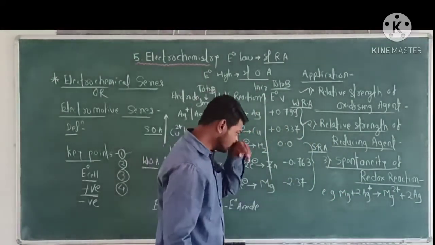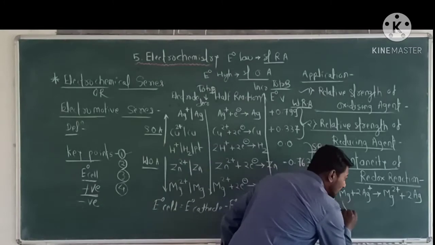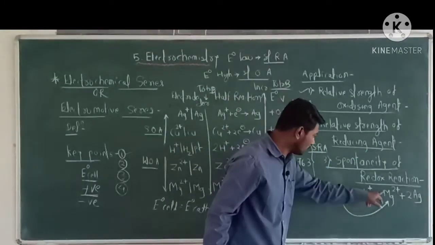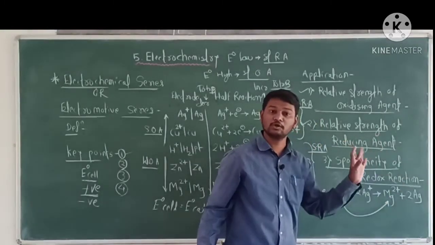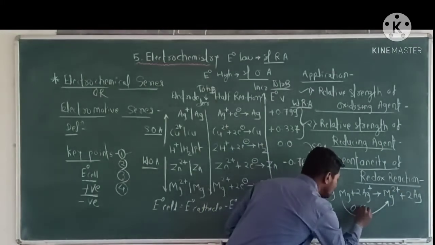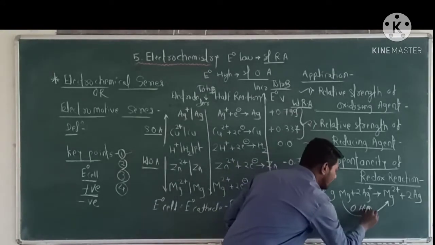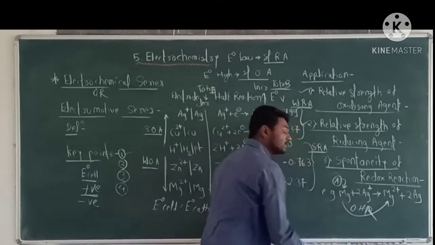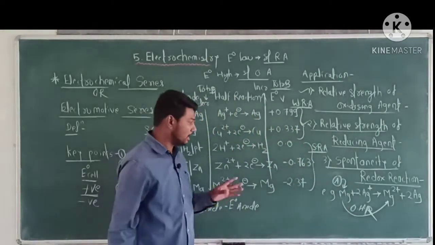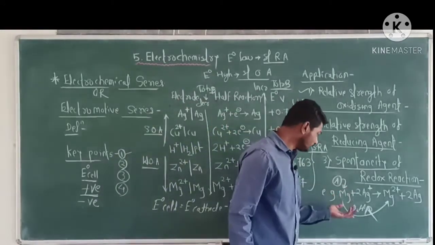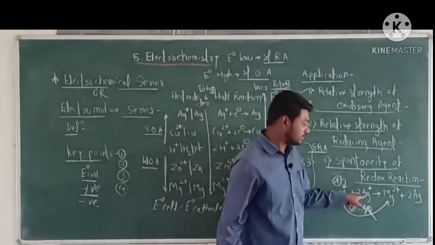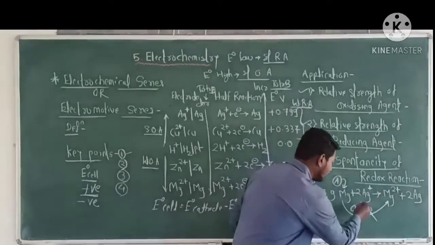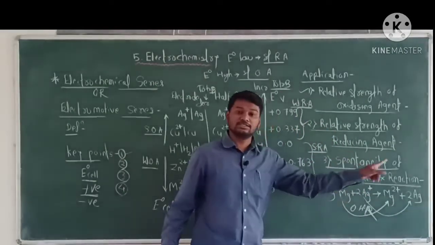Here the Mg is converted into Mg2+ by loss of 2 electrons. That is an oxidation half reaction, and oxidation half reaction occurs at the anode. That means the Mg is the anode in this reaction.